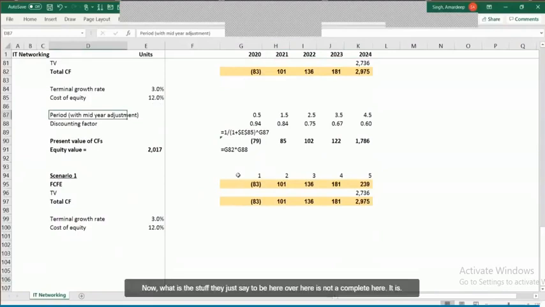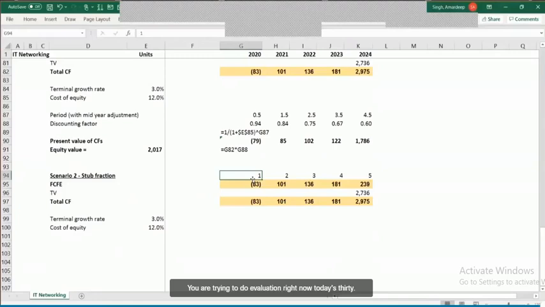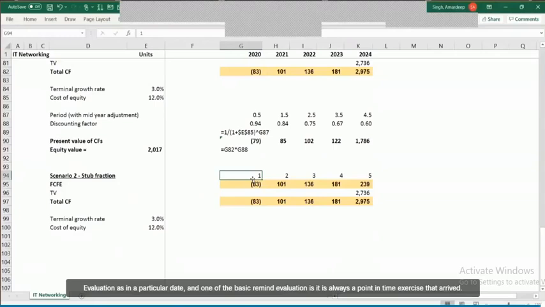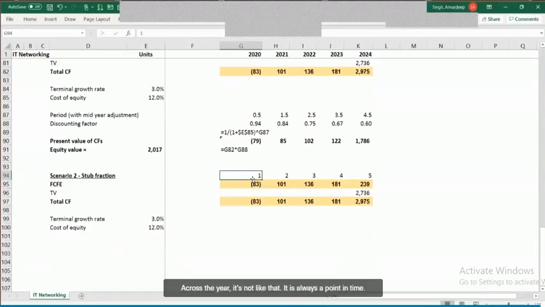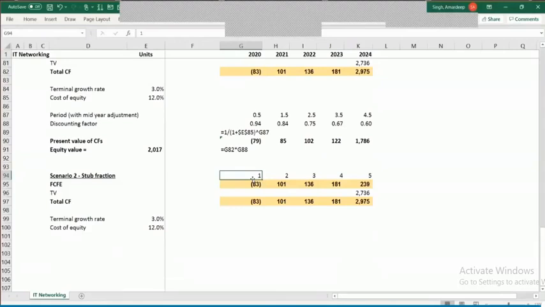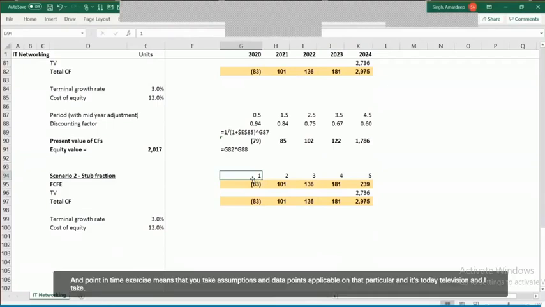Now what is the stub fraction? Let us say the period over here is not a complete year. Say you are trying to do a valuation right now. Today is 30th August and you want to do valuation as on a particular date. And one of the basic premise of valuation is that it is always a point in time exercise. You can't say that I've arrived at this valuation and it remains the same across the year. It's not like that. It is always a point in time exercise, and point in time exercise means that you take assumptions and data points applicable on that particular date.